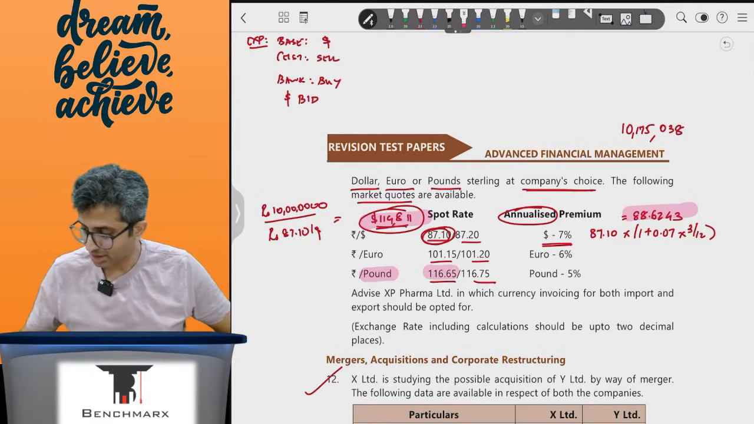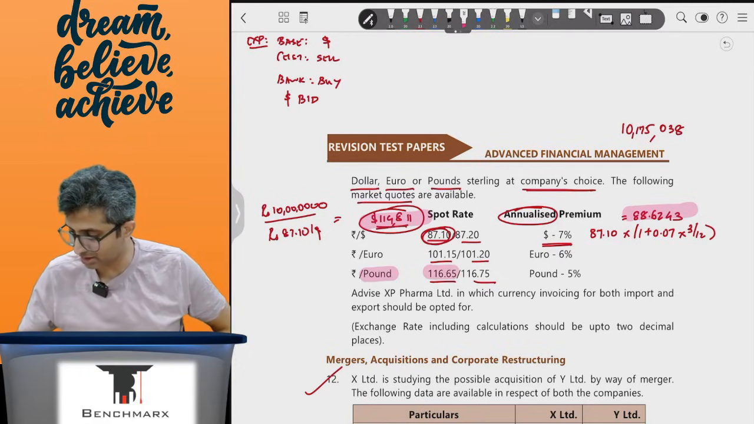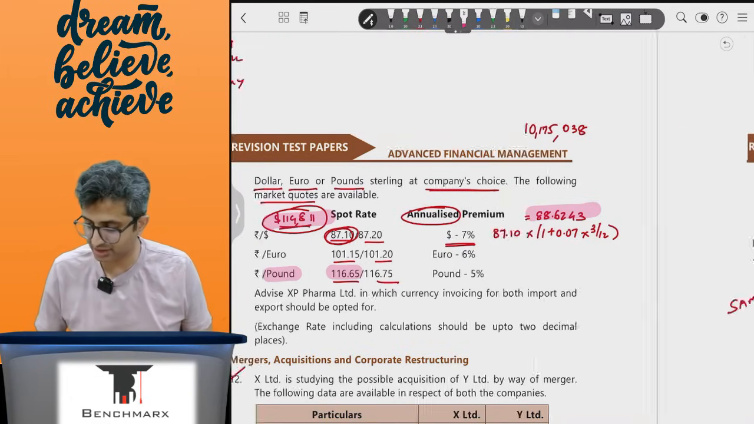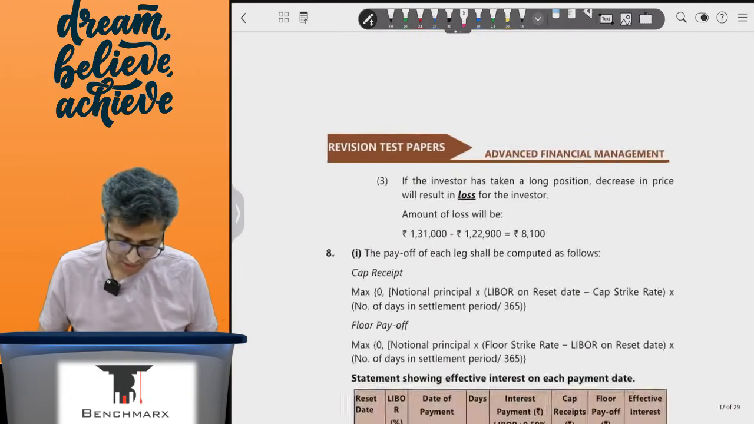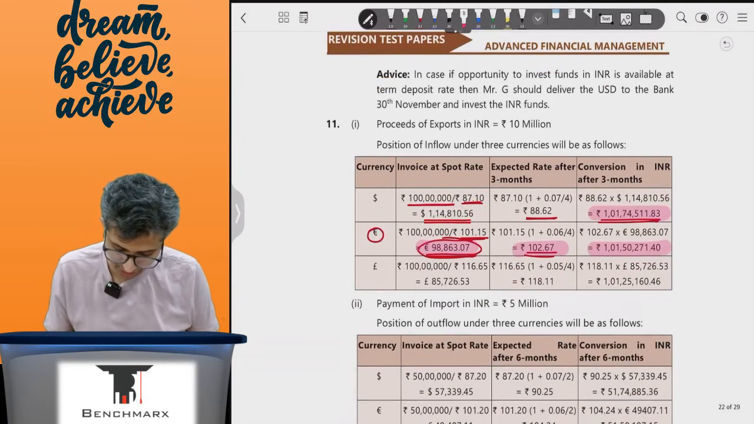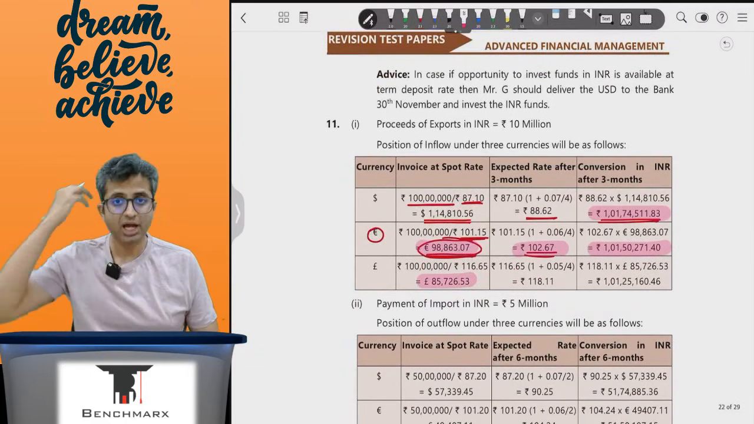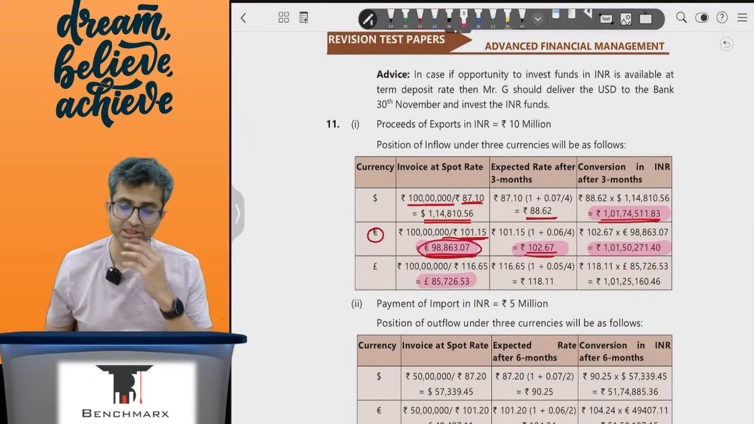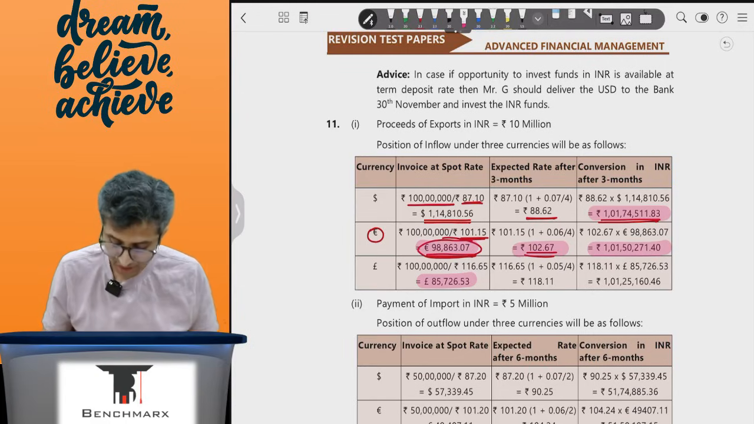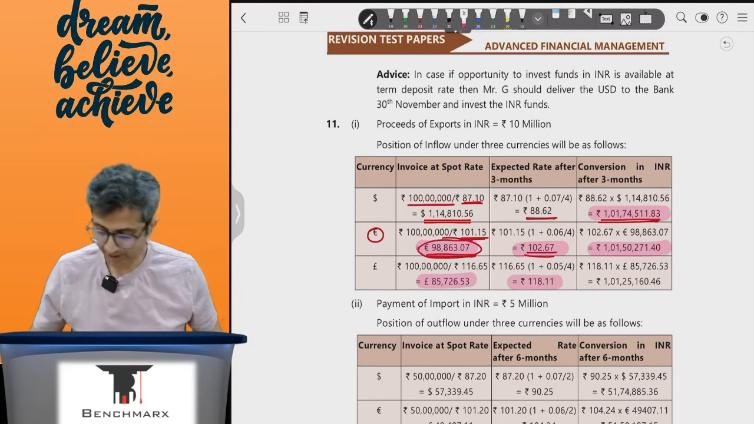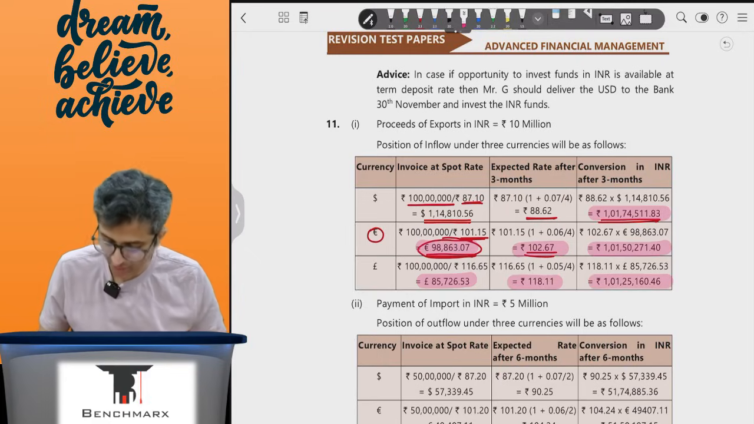So this is again 10 million divided by 116.65, and this is 85,726.53. Again, if I were to take the annualized premium, it is 5% for 3 months. This is 1.0125, and hence 118.11 will be the case. So over here, you will have 10125.